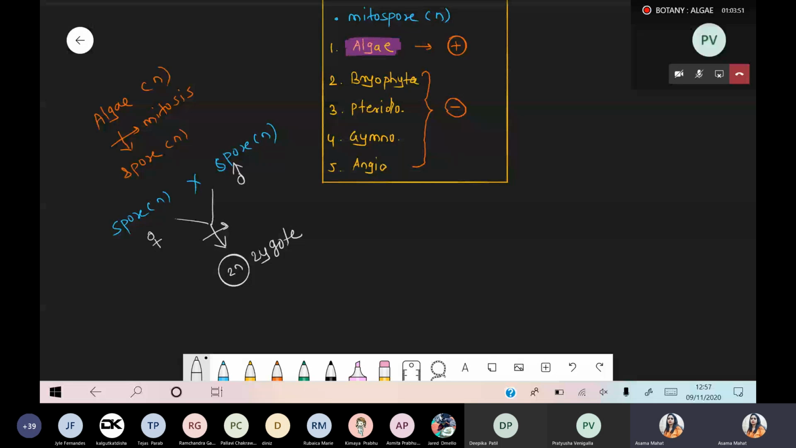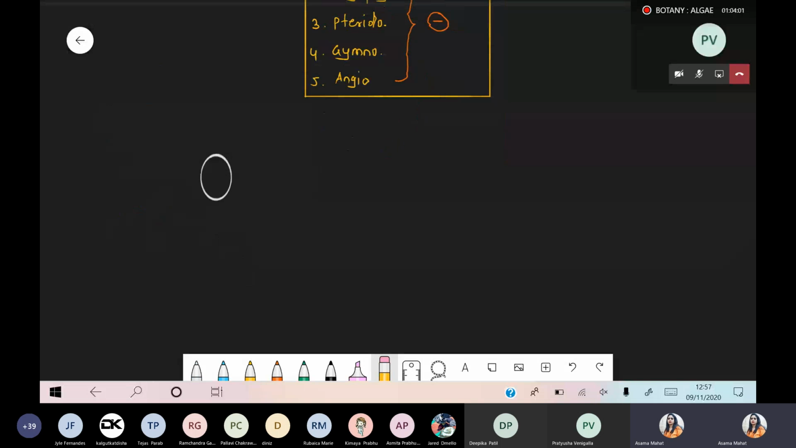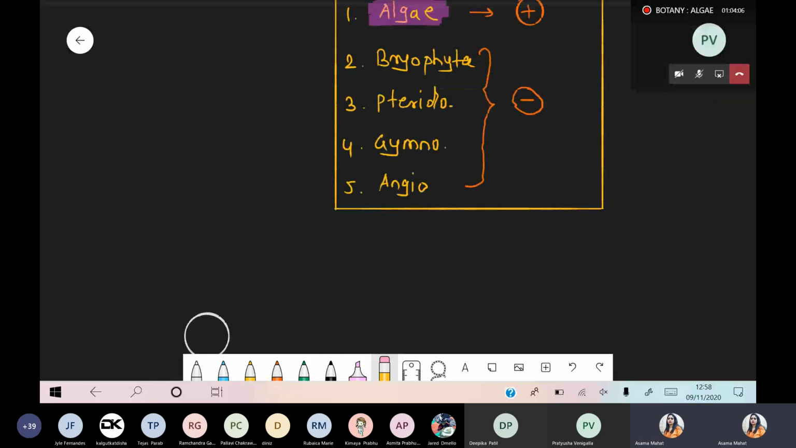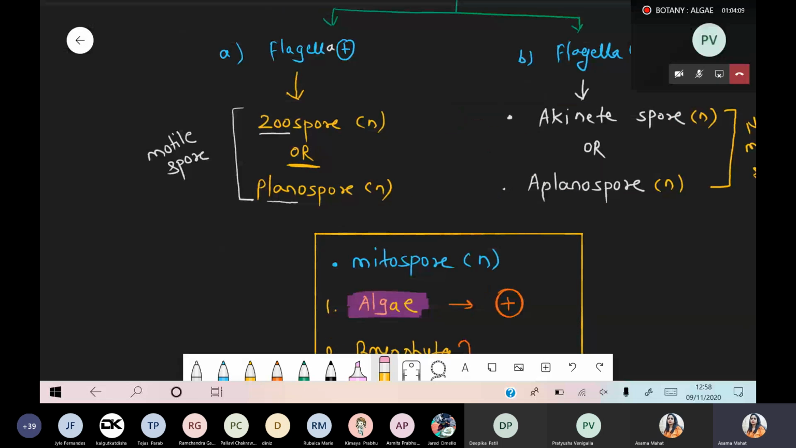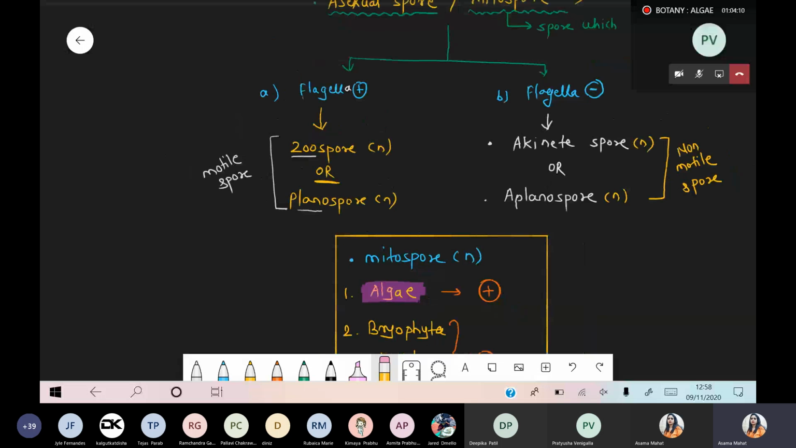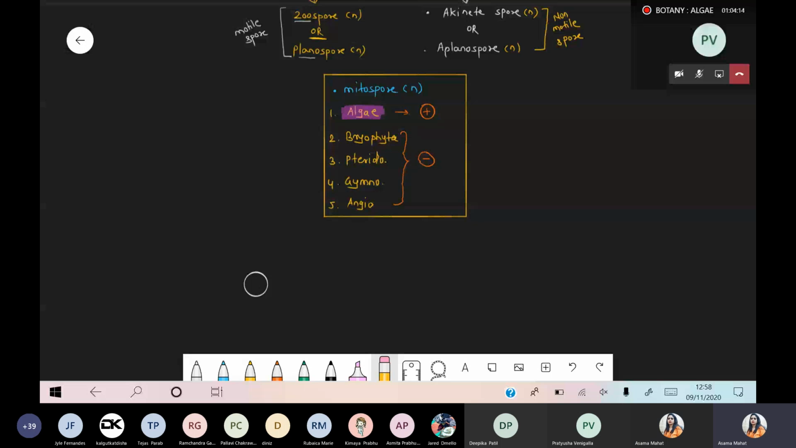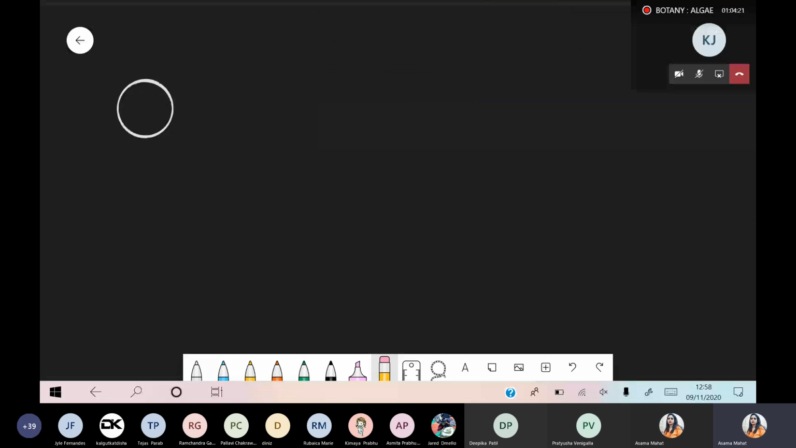So just have patience. I'll explain this part: when you have to remember the mitospore and when you have to remember the meiospore. Okay, so now which number are we talking about? Sexual mode of reproduction. Okay, number 6 and number 7. So we are talking about number 7, sexual mode of reproduction.